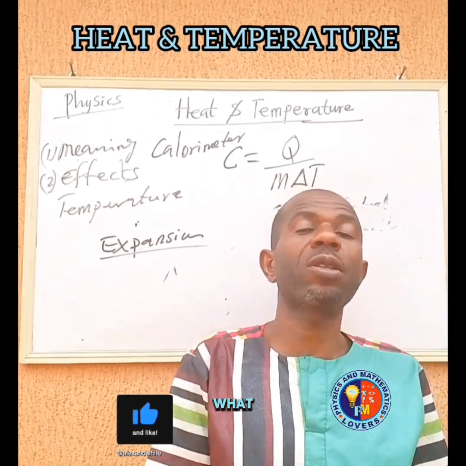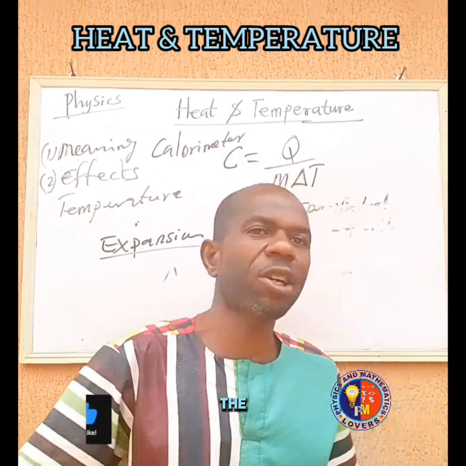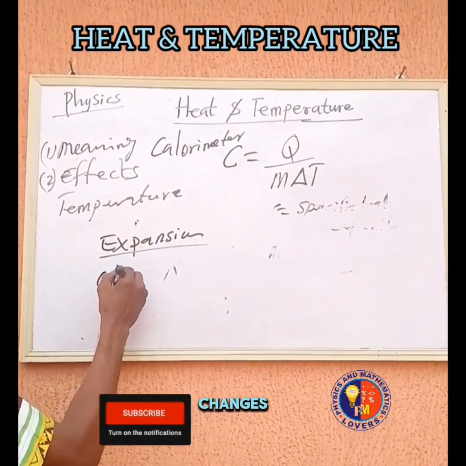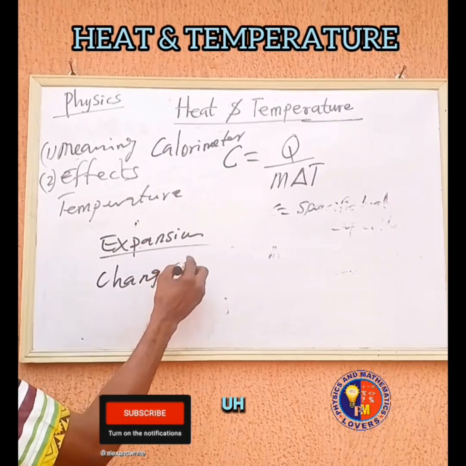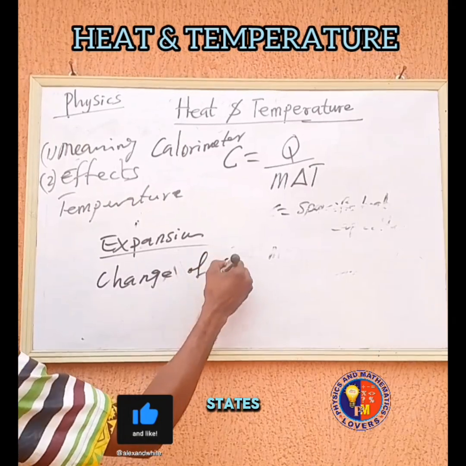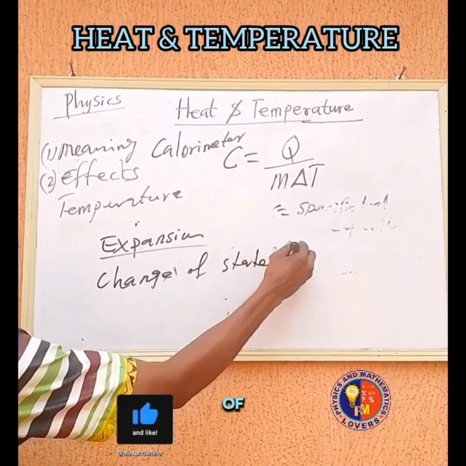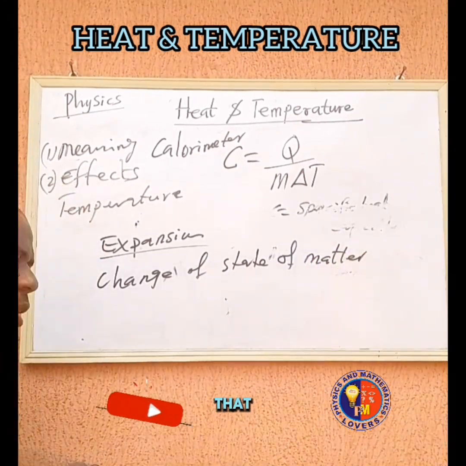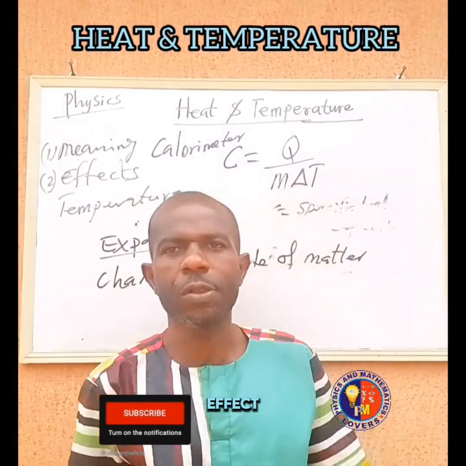Then the other thing is that the body can change its state. It can change its state of matter. That is an effect of heat.